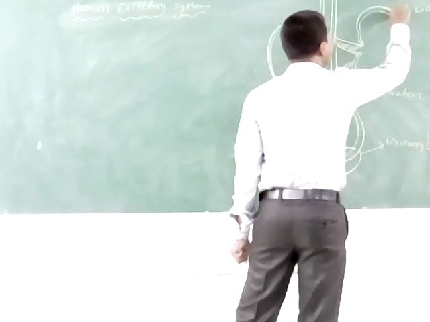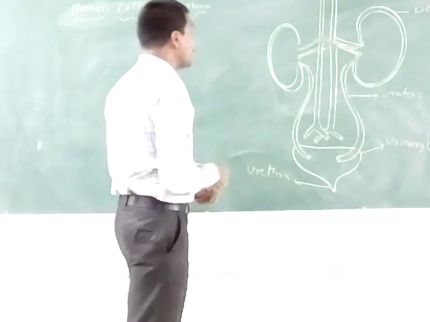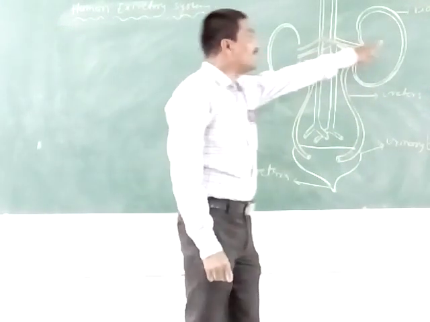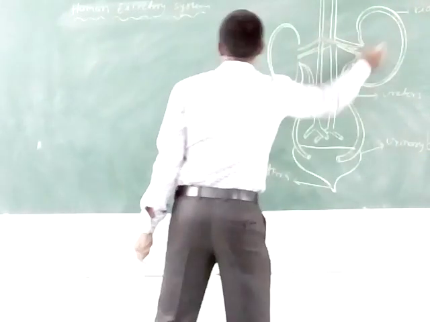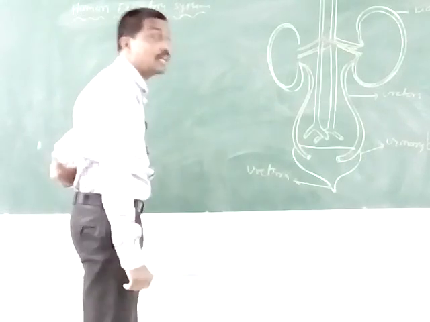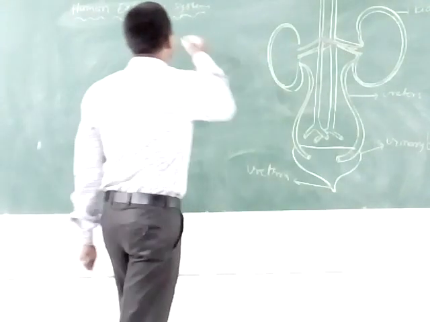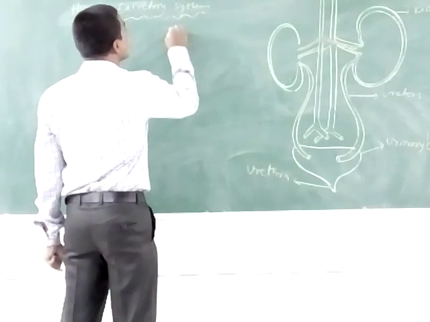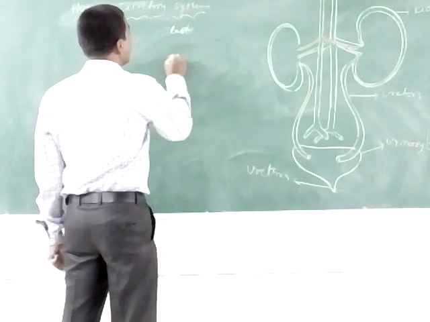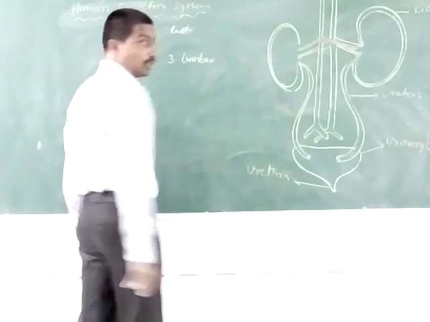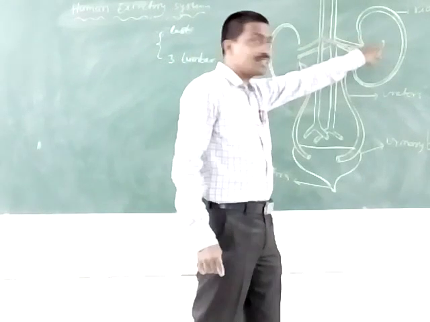Each kidney is a bean-shaped structure situated on the dorsal side of the abdominal cavity, in between the last thoracic vertebra and the third lumbar vertebra.